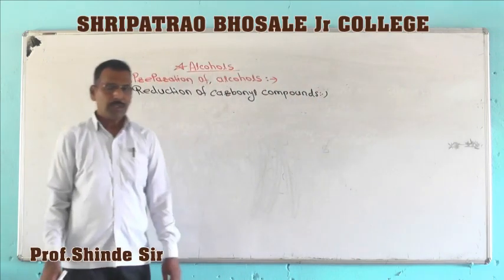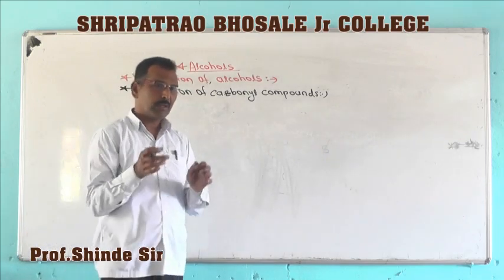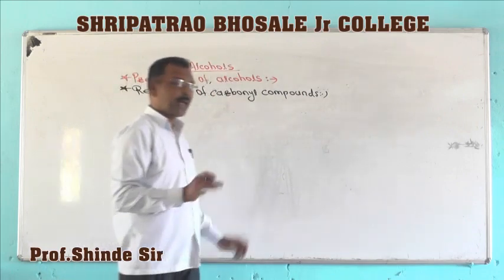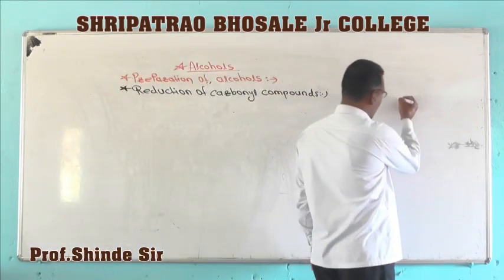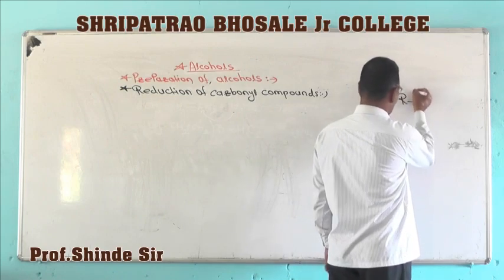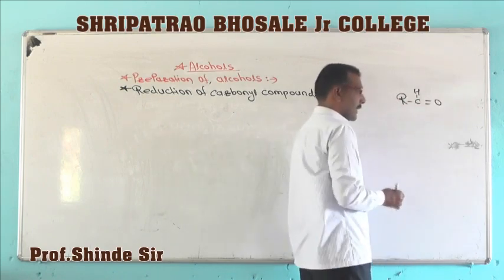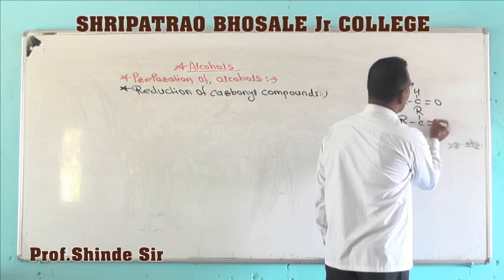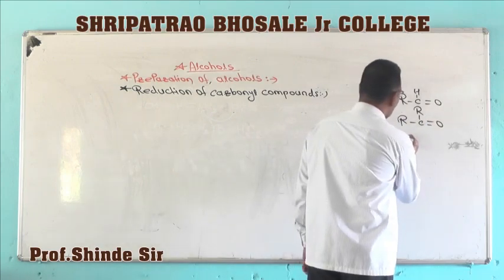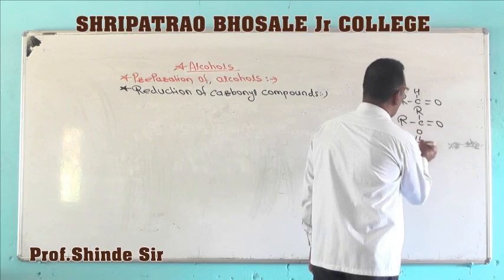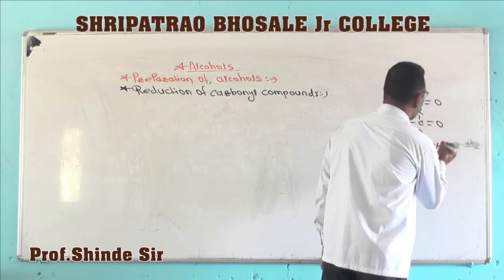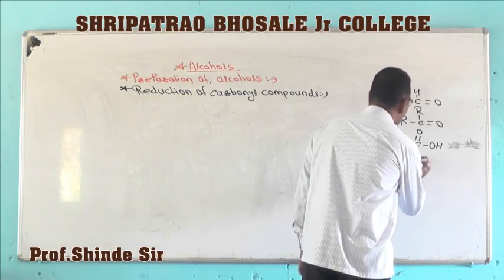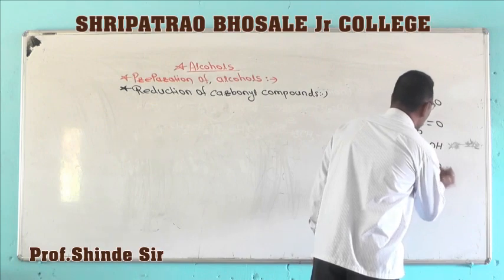Here, the carbonyl compounds used for the preparation of alcohols are, first, aldehydes; next, ketones; carboxylic acids; and esters.